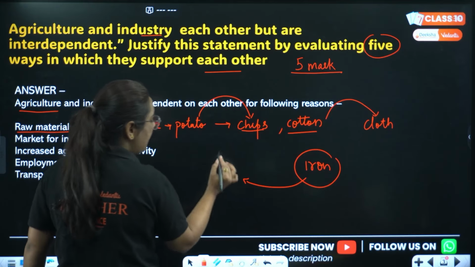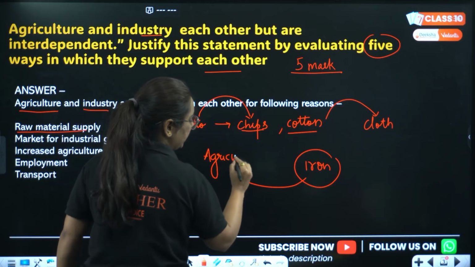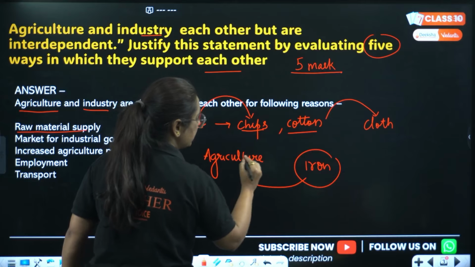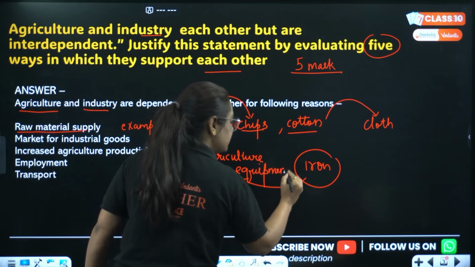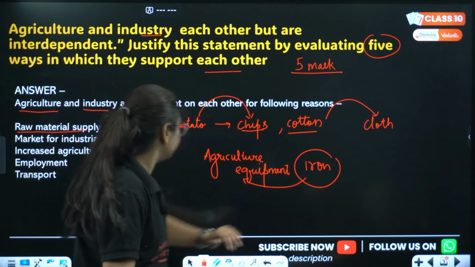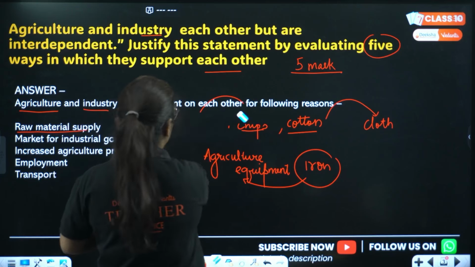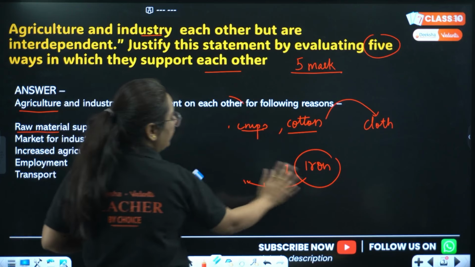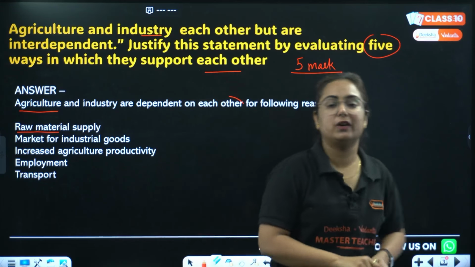However, when we talk about agriculture equipment, pay attention, it is very important. The equipment used in agriculture activities is made of iron. So yes, they are dependent on each other for raw material. The first point you are going to write in detail so that you can get full marks in your exam.